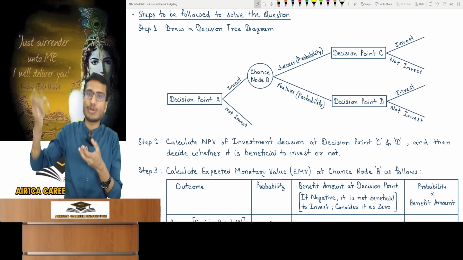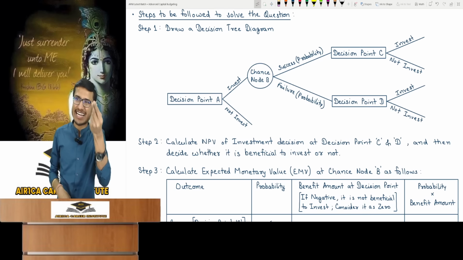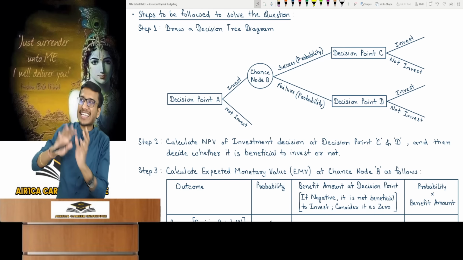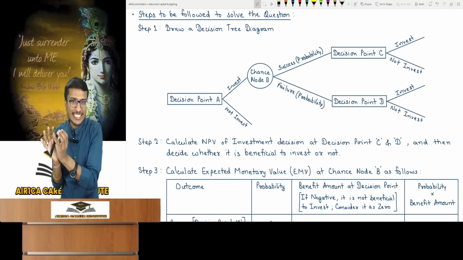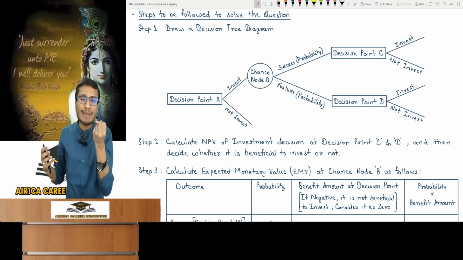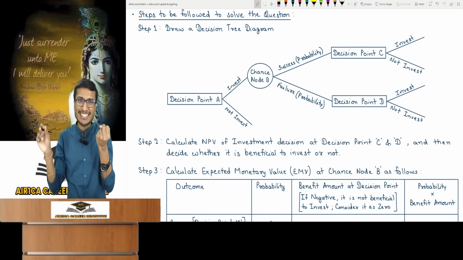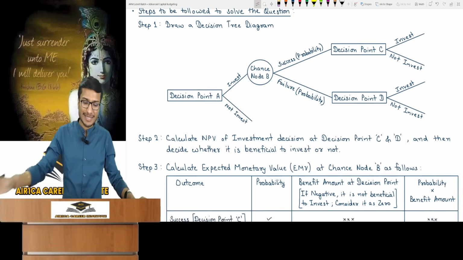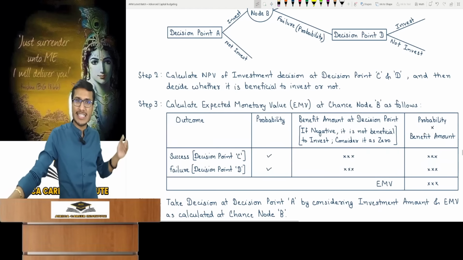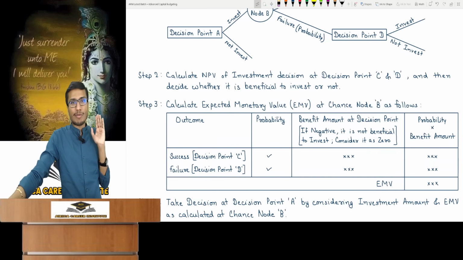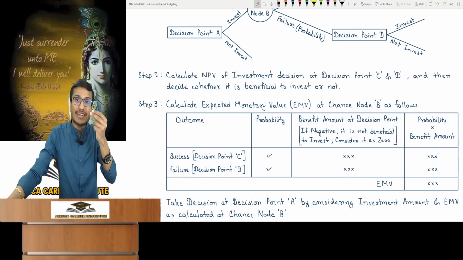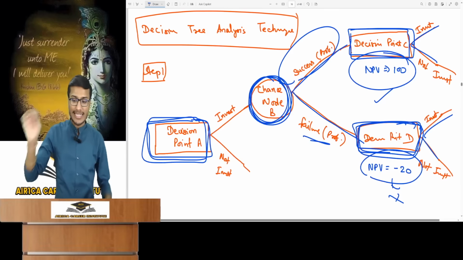Meaning, what expected value do you see there? Expected monetary value is a technical term having no special meaning. It's simply the expected value you see at that chance outcome node, which means what is the expected monetary value for success or failure. In both the cases, you have the NPV known and the probabilities for success and failure are given. So, you need to calculate probabilities for both outcomes and the benefit, or NPV for each outcome. But if the NPV is negative, simply take that benefit as 0.